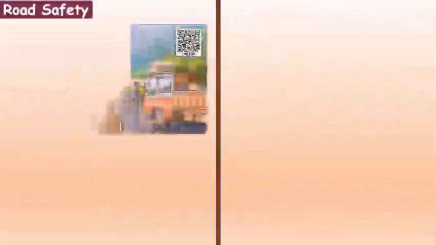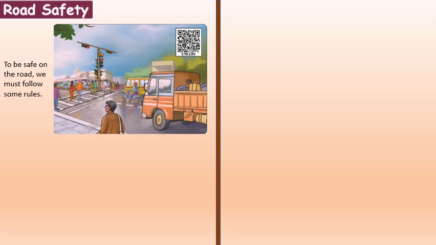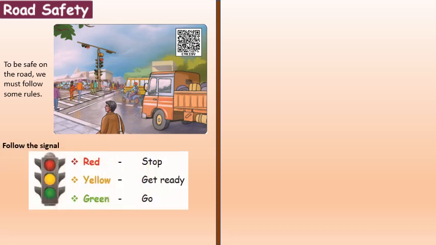Road safety. To be safe on the road, we must follow some rules. Follow the signal. Red means stop, yellow means get ready, green means go.